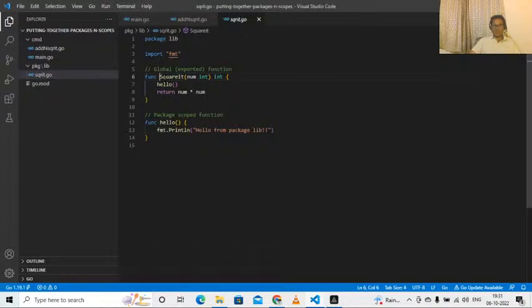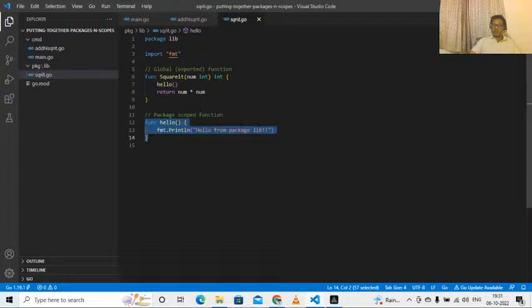Inside the square it function, I'm making a call to a function called hello. This hello function has its first letter in small. That means this hello function must belong to the same package where the square it function is written, the lib package. So this hello function is also here. This is calling this hello function. I came here, I saw hello from package lib.